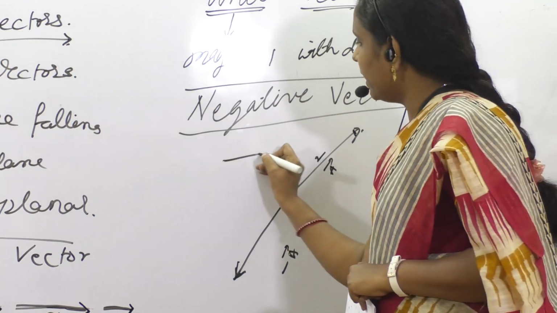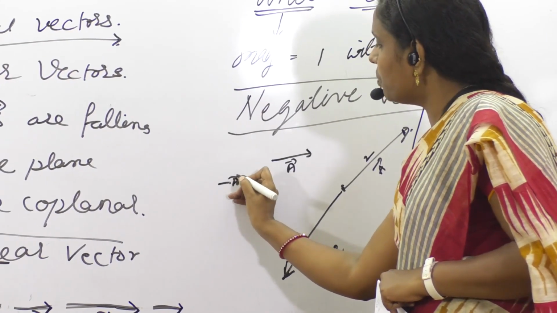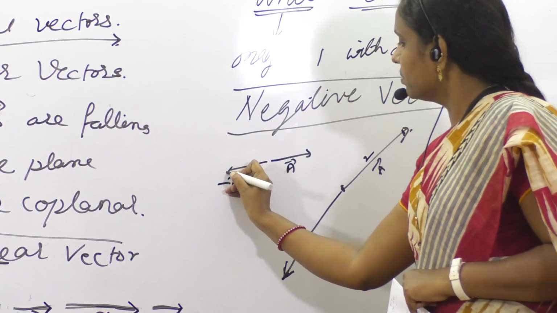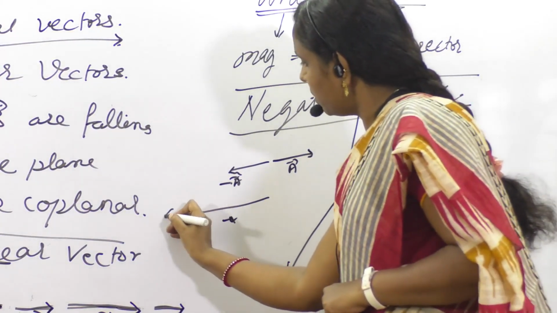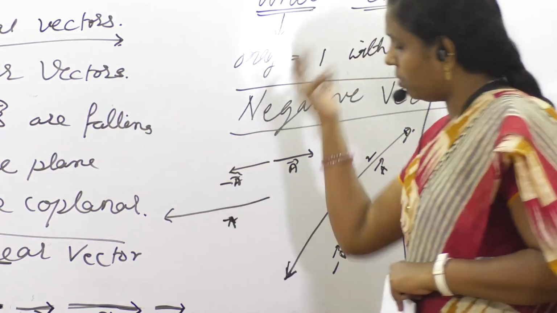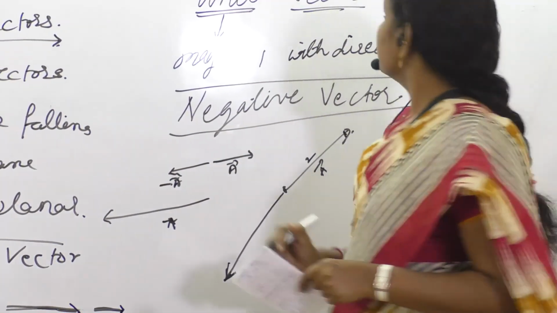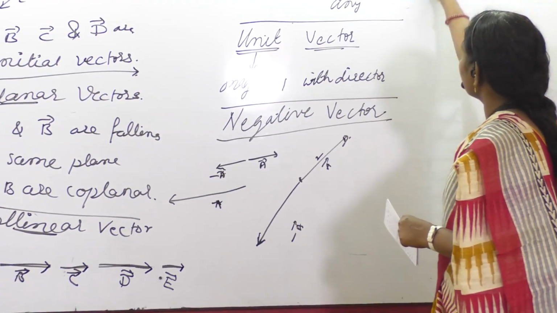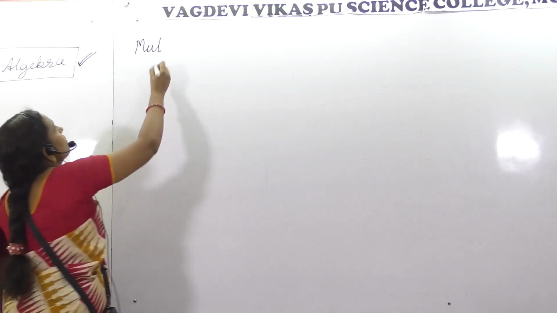But if you draw negative A longer like this, it will not be a negative vector, because the magnitude will be greater. Magnitude must be the same. Got it? So these are a few types of vectors.